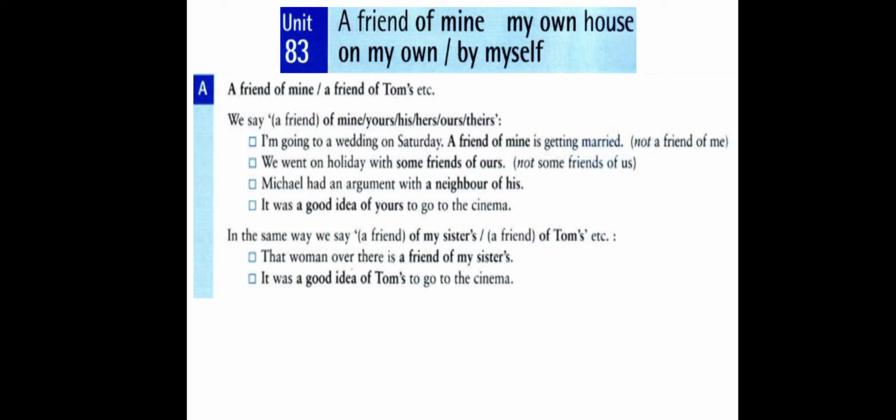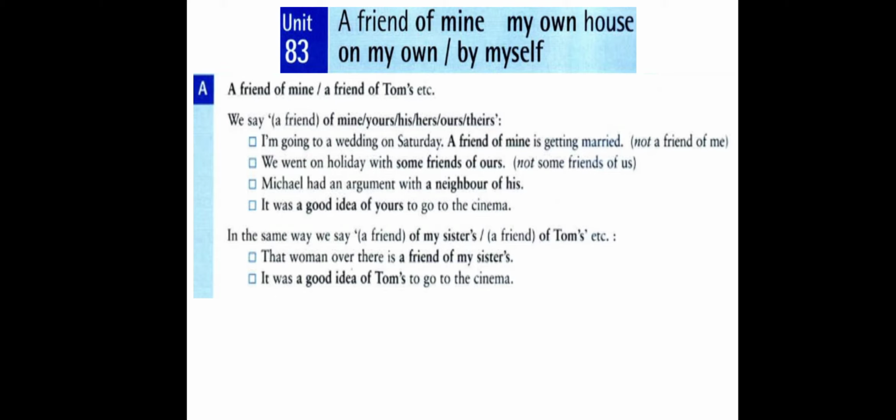In the same way, we say a friend of my sister's. My sister, here we can refer to my sister by her. We can say a friend of hers, or if we want to mention the name, we say my sister's, so it becomes a friend of my sister's. Again here, a friend of Tom's.